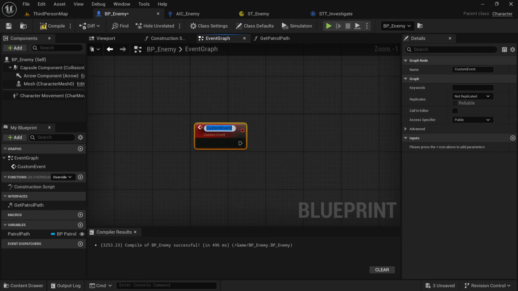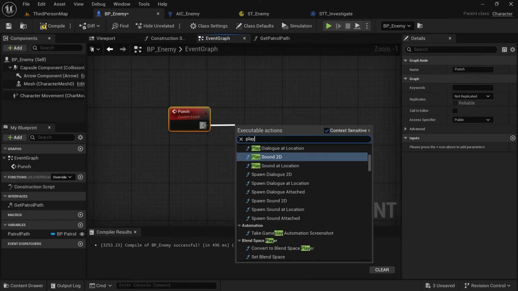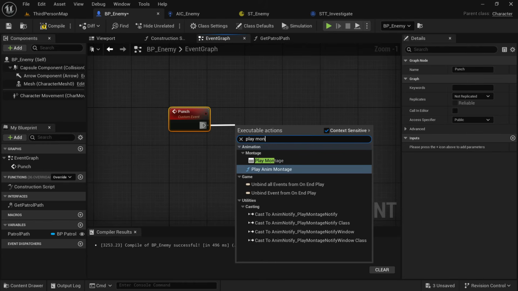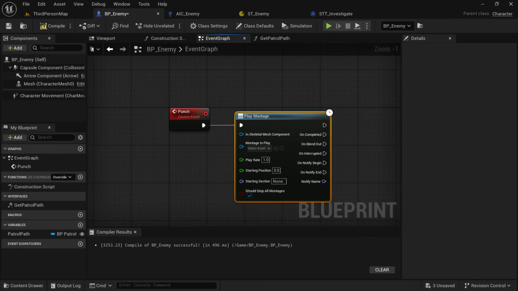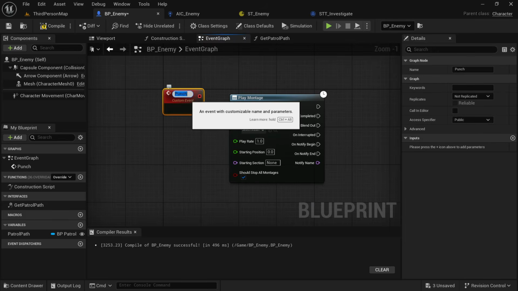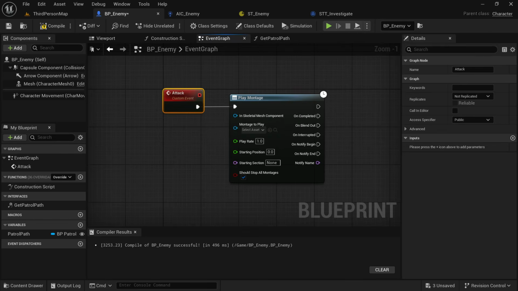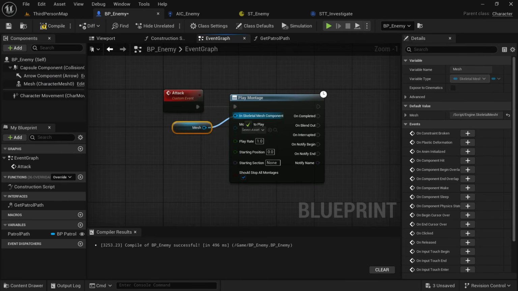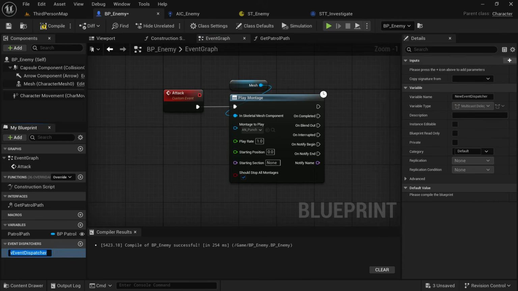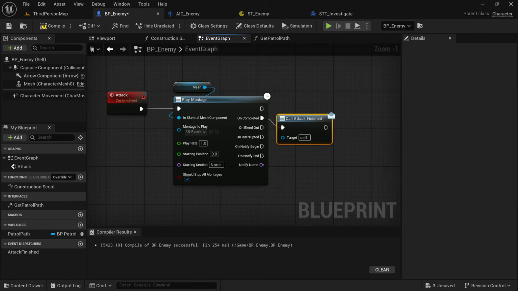We're going to create a custom event, call it attack. We're going to search for play montage, just the play montage, not play anim montage. In skeletal mesh component, just drag in the mesh. And on montage to play, we're going to search for an_punch. We're going to create an event dispatcher called attack finished. We're going to drag it and call it on completed.